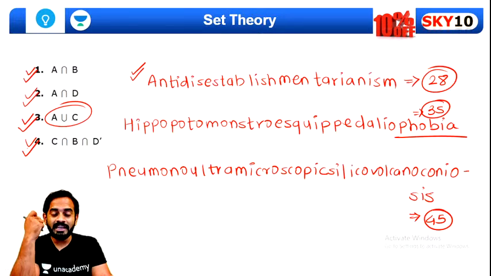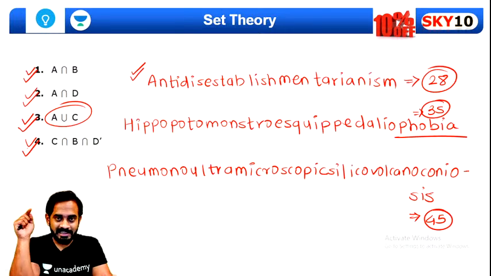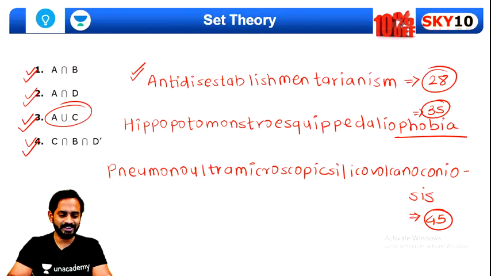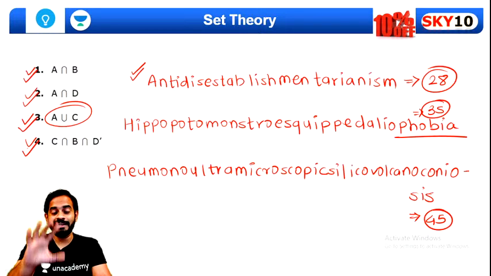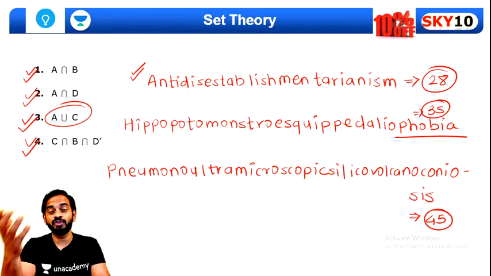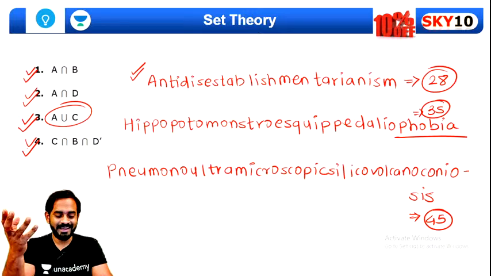Because of a volcanic eruption, the ash, if you breathe that ash, it will cause a lung disease. That disease is called pneumonoultramicroscopicsilicovolcanoconiosis. Okay, so just for your information, guys, this is just for fun. The longest word in English contains more than 1,89,000 letters in it. Okay, it has more than 1,89,000 letters.